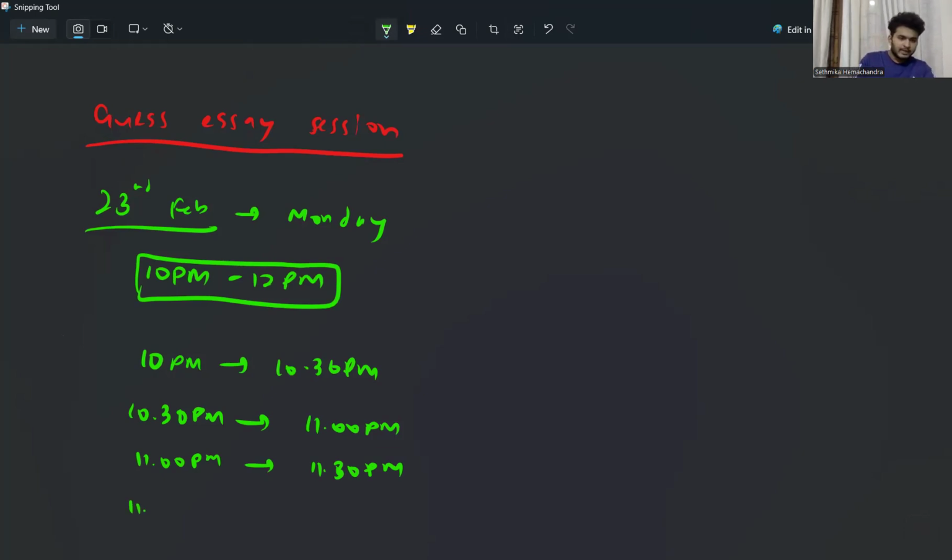Then from 11:30 p.m. to 12 p.m., we'll be marking the essay, right? So I'll be making the marking scheme myself for that essay. And I'll be highlighting the most important keywords that you need to write and the most important points that you need to write and easy ways to remember these points sometimes, right? So we'll be marking it based on a marking scheme that I made. And it won't sometimes take 30 minutes.